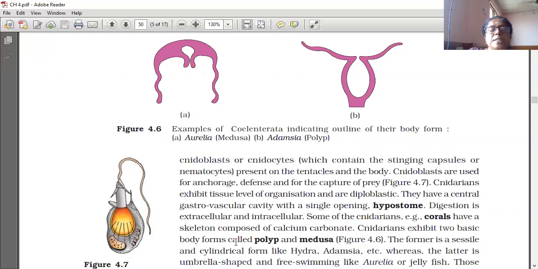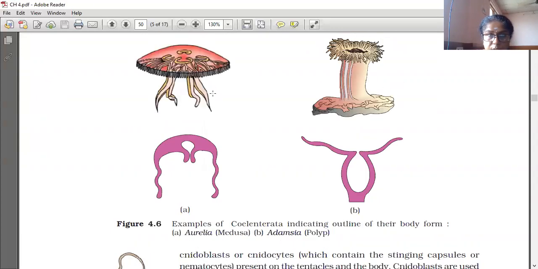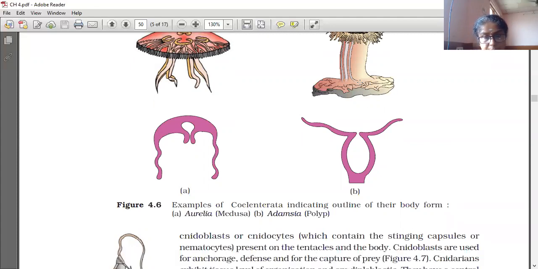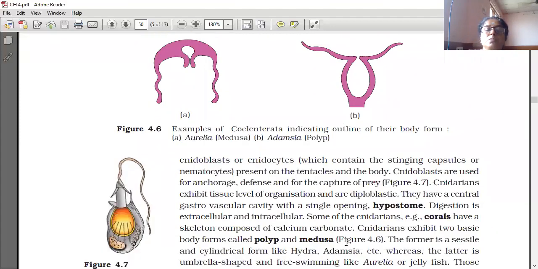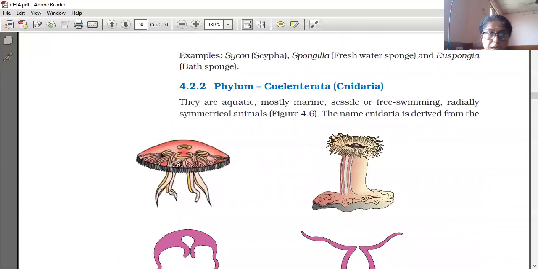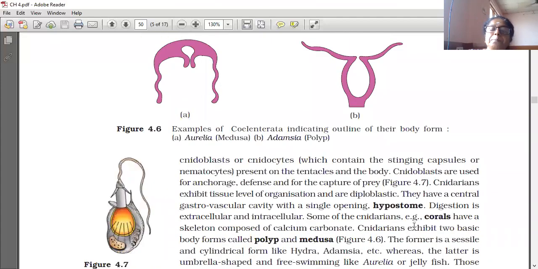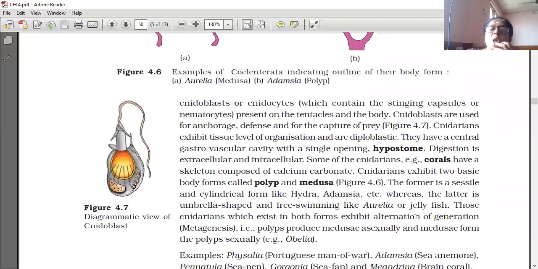Cnidarians exhibit two basic body forms, the polyp and medusa. This polyp is cylindrical in shape, sessile, fixed at one place only. The former is sessile and cylindrical, whereas the latter is umbrella shaped. The medusa is umbrella shaped and free floating, not fixed, floating freely with water. Example, Aurelia or jellyfish. The jellyfish diagram is given there.